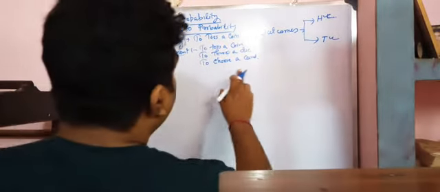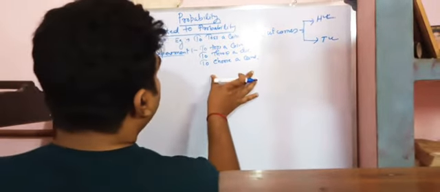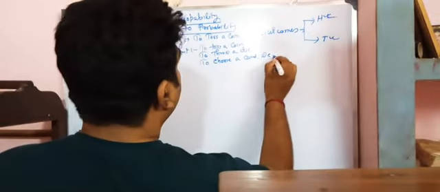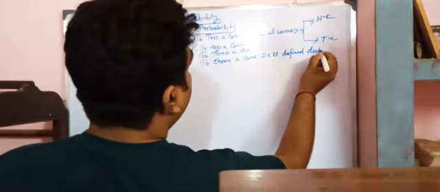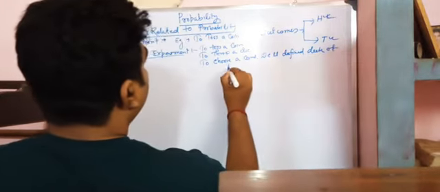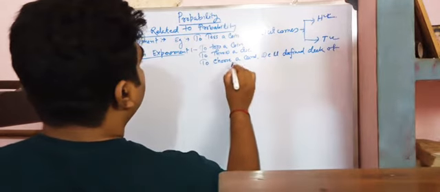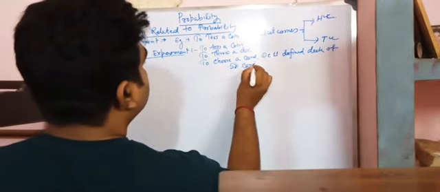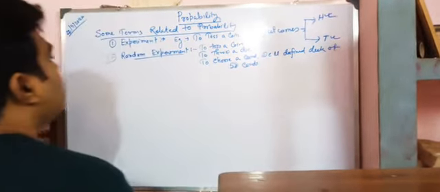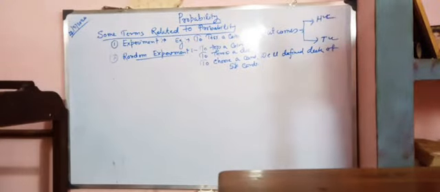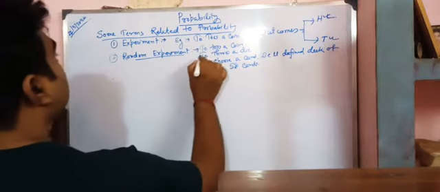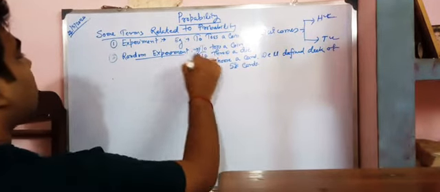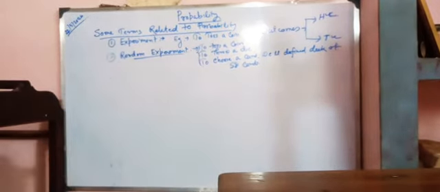So to choose a card from a well-shuffled deck of 52 cards. Okay, these are done randomly, and these are called random experiments. These are some examples of a random experiment.